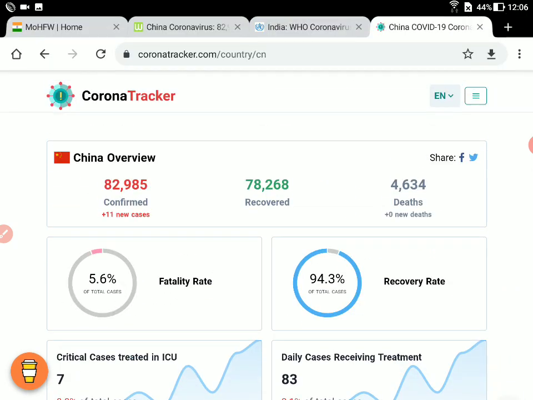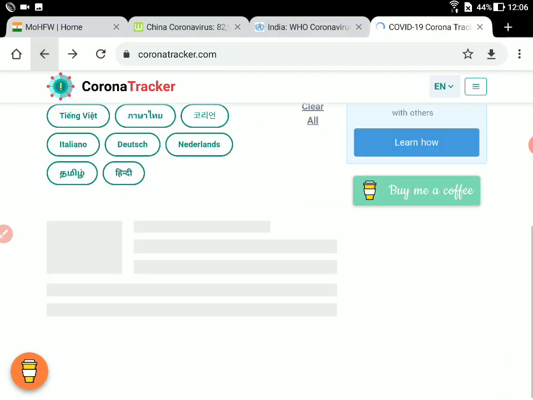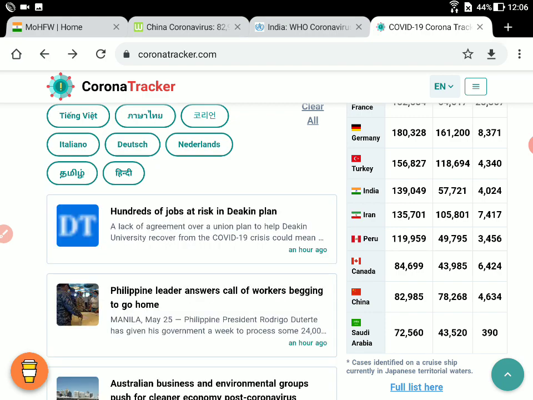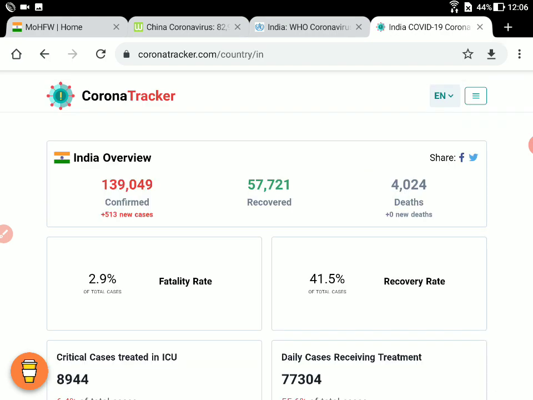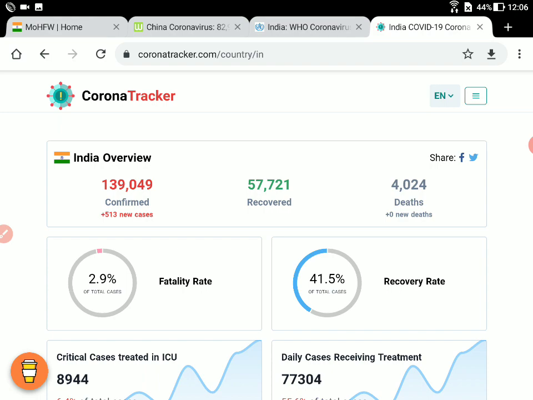Finally, let's come back to the figures for India, which as of now don't give a very happy picture. But what is good about the data for India is that the fatality rate is 2.9%, compared to 5.9% and 5.6% for the US and China. We are the second biggest populated country, and still we have a fatality rate of 2.9%.